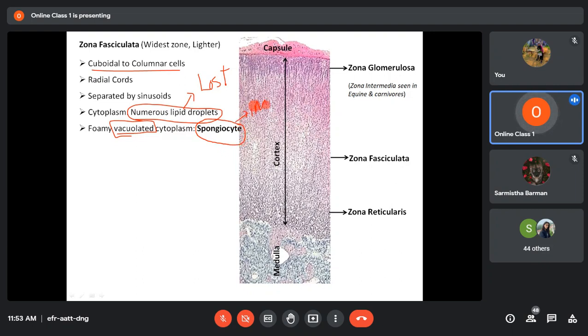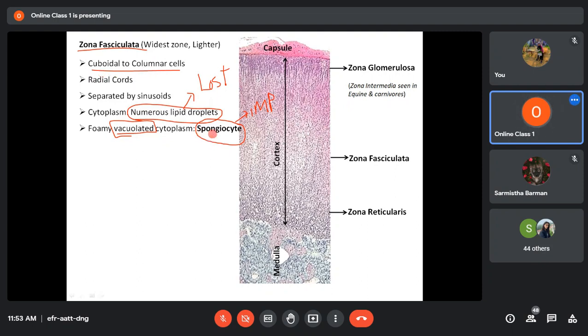It is very important again from the examination point of view. Questions are asked like, spongiocytes are seen in which layer of the adrenal cortex or adrenal gland? Or you may be asked, spongiocytes are seen where? So remember, spongiocytes are seen in zona fasciculata.